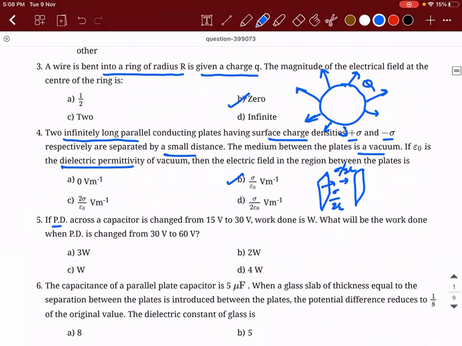So if the potential difference across a capacitor is changed from 15 volt to 30 volt, work done is W. What will be the work done when the potential difference is changed from 30 to 60? So we know that work done is directly proportional to something. So here the change in potential difference across a capacitor. Work done is equal to half CV square, right? So can I say that the work done is directly proportional to V square?